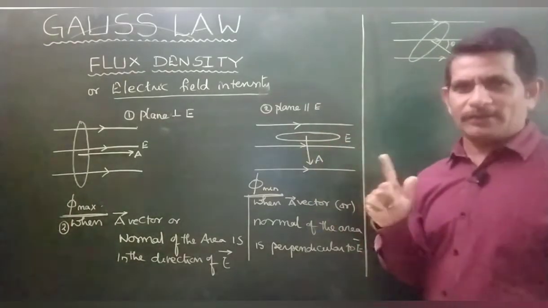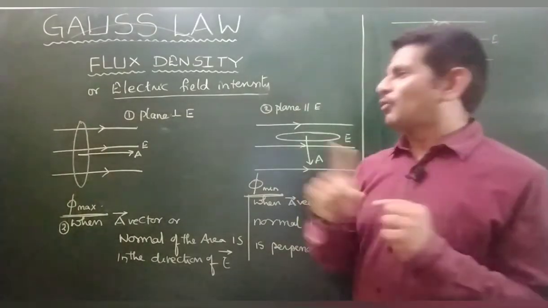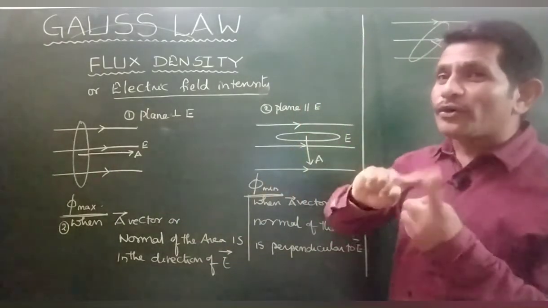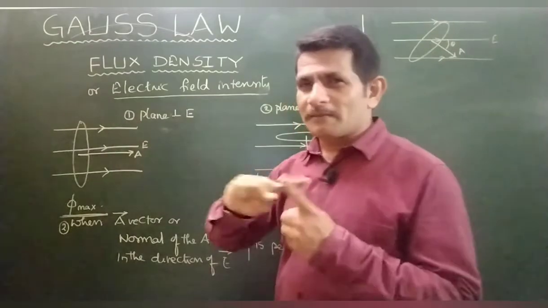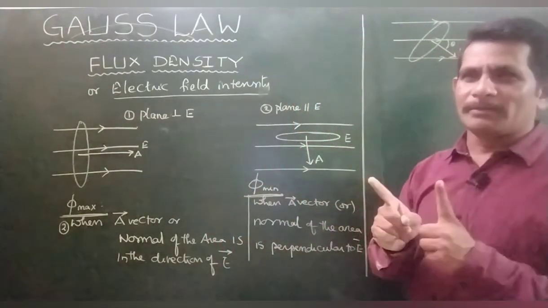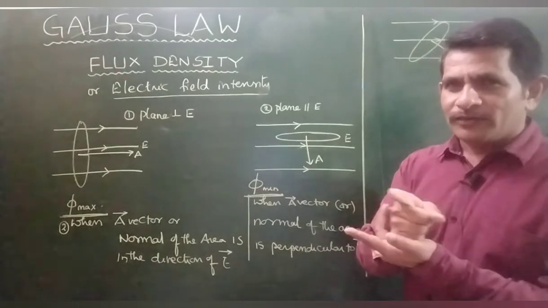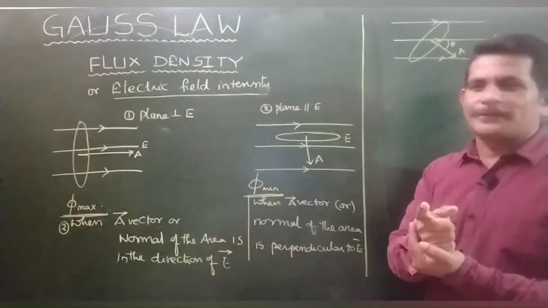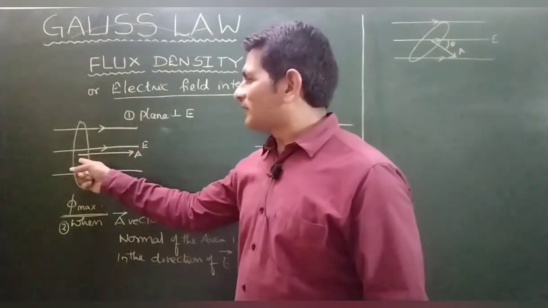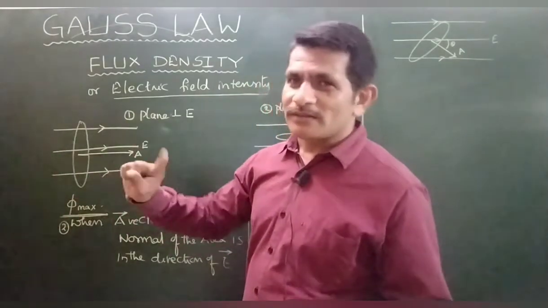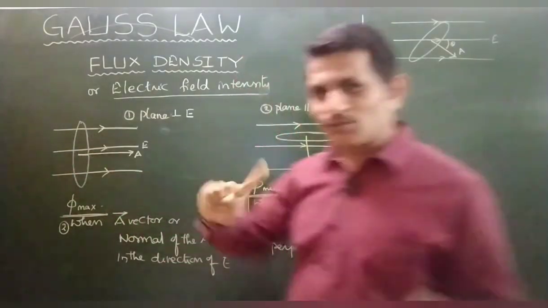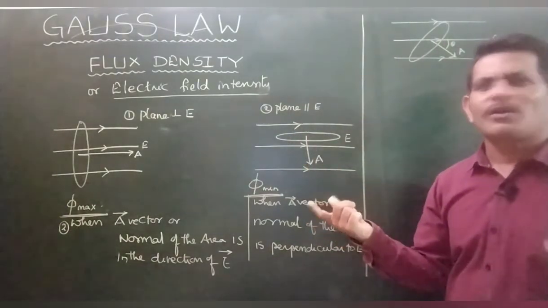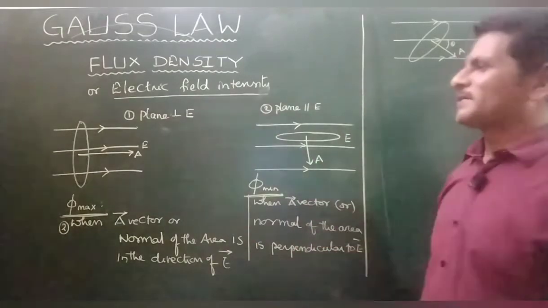There are two different cases. I hope you have seen two different cases. Lines through this plane and lines through this plane are different. Through this, maximum; through this, minimum. In which case are lines maximum through this plane? In which case are lines minimum through this plane? Come on. In this case 1 2 3, 1 2 3, 1 2 3, 1 2 3. In this case nothing here. No lines.